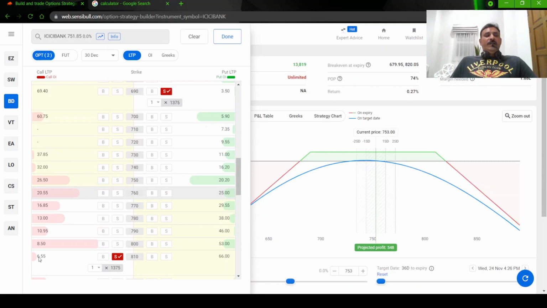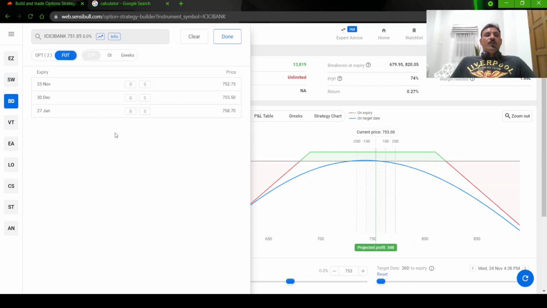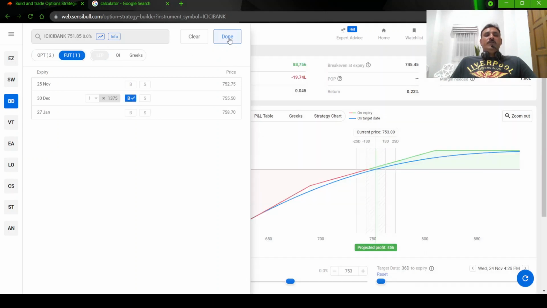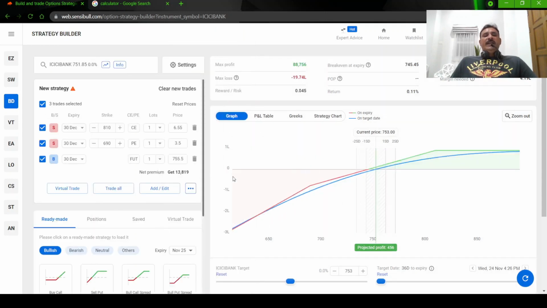Here how much are we getting? 6.55 and 3.5, about 10 rupees. So this is quite good to get. So 10 rupees and your long future. Done. Something like this.